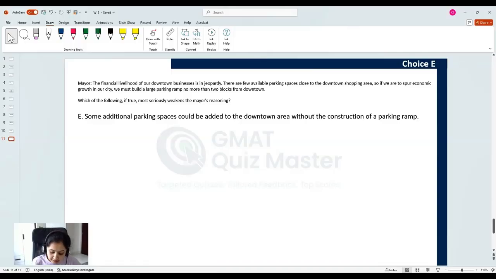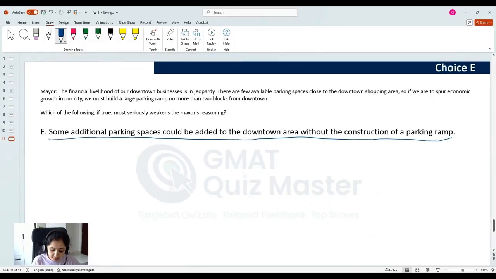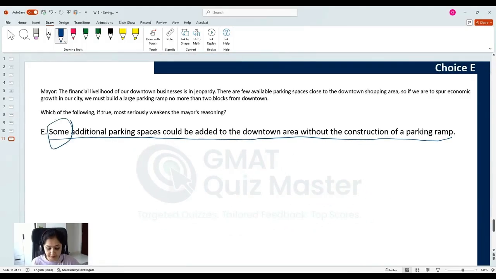Choice E. Some additional parking spaces could be added to the downtown area without the construction of a parking ramp. So this choice seems to be suggesting an alternate solution, that okay, something else can also be done. However, the use of the word some is the first issue. Some can mean one space for one additional car, or 10 additional cars, or 50 additional cars.